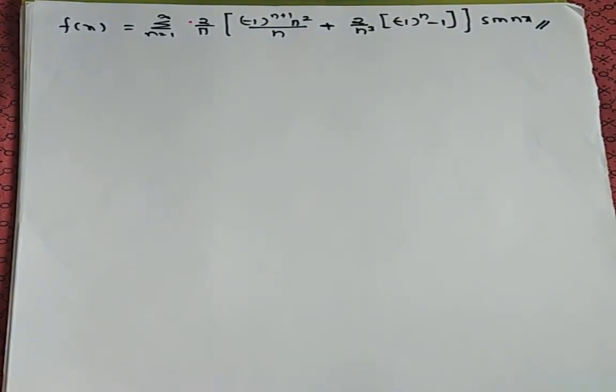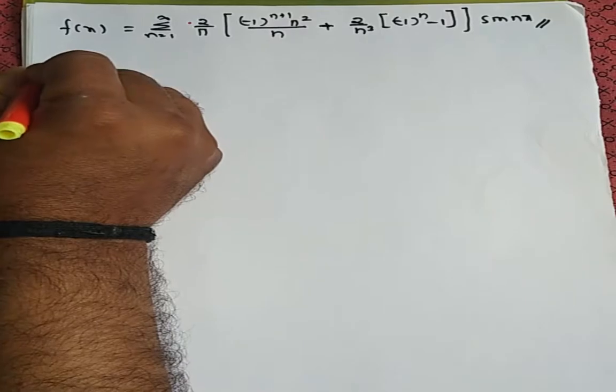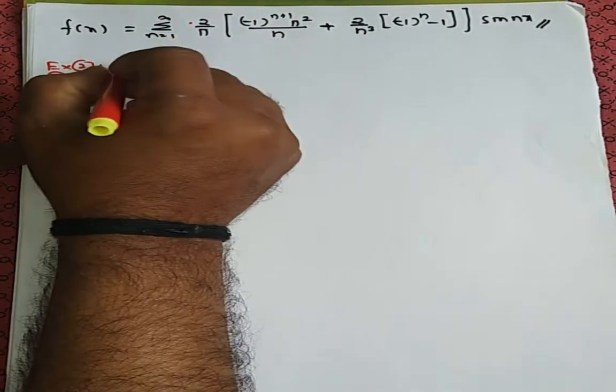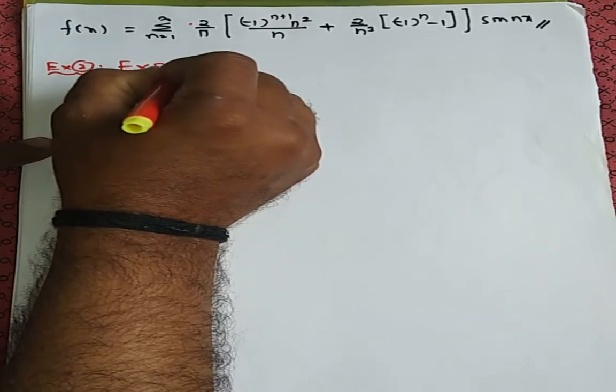Okay. Now let us discuss the second example. Example number 2, or you can expand like this. The example will be given like this also.